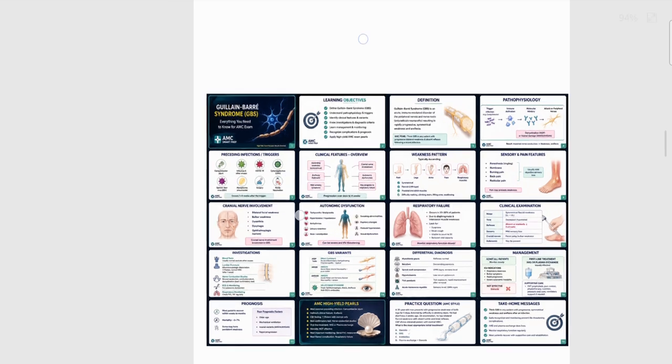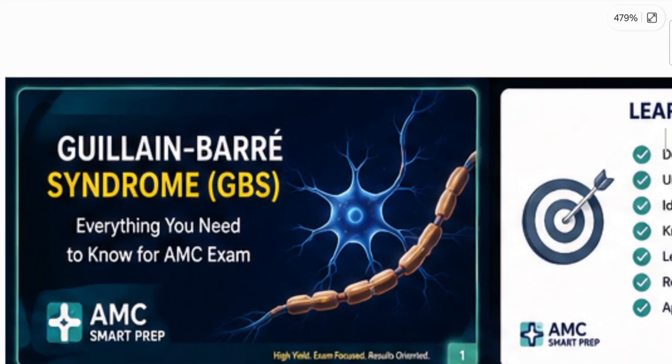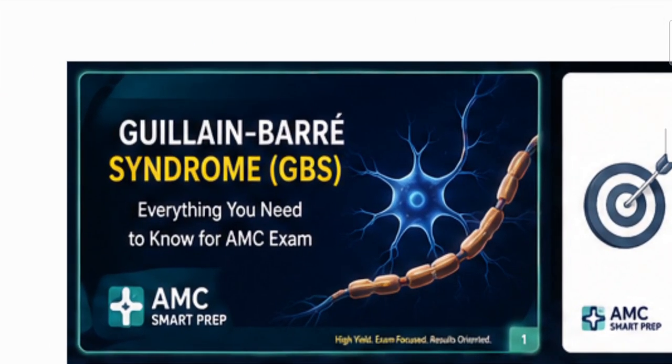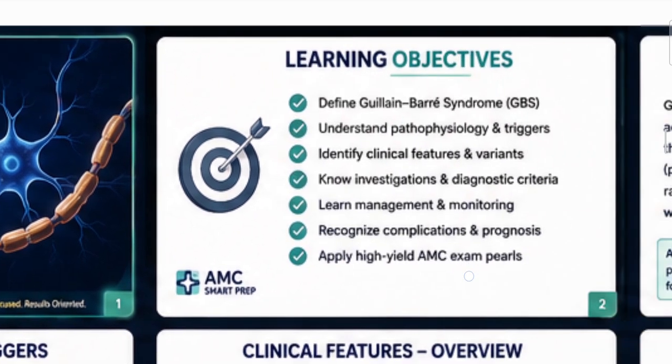So before wasting any time, let's start GB syndrome. It's a very important topic, so you need to know everything about it. Okay, how you are going to diagnose it, what the first line investigations are, what the important investigations are, what the complications are, and what systems are mainly involved in GBS. These are your main high yield concerns for your GBS discussion. So let's start. What is basically GBS?